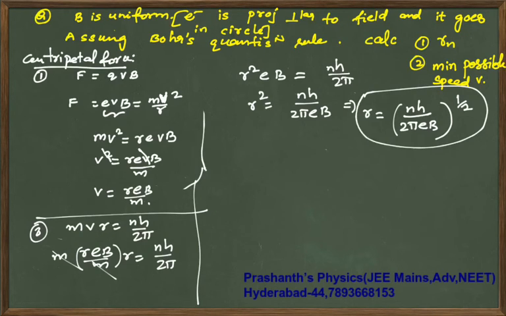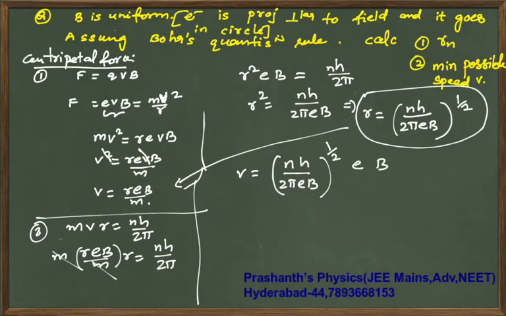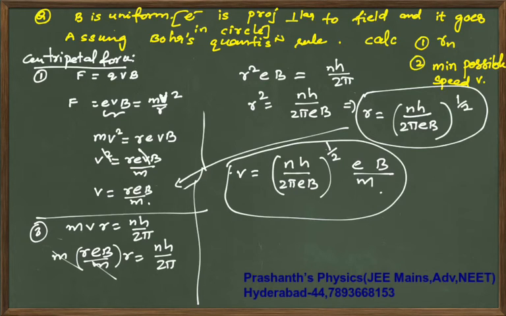Now once you get the radius, substitute this back into this equation, your V is R, (nh by 2 pi Eb) whole power 1 by 2, times E into V by m. So that will give you the value of V. Like this you are supposed to solve the questions. Now for minimum V, substitute n equal to 1 and give the answer.